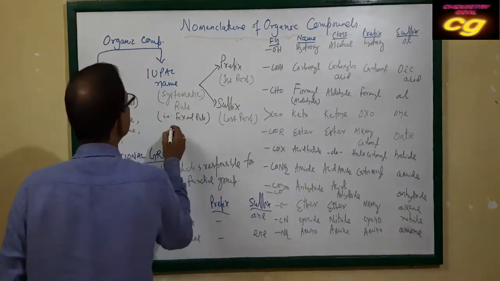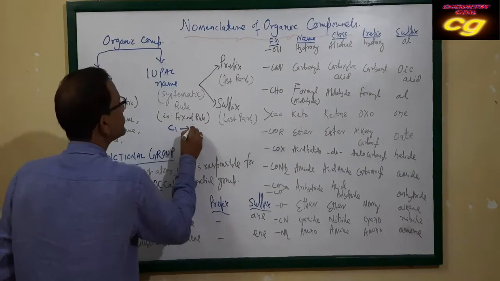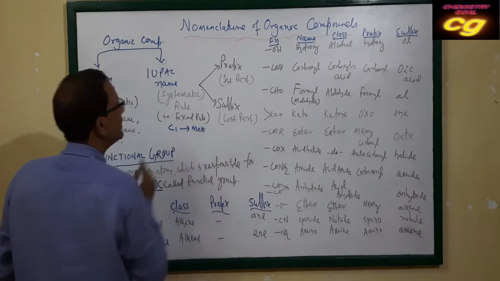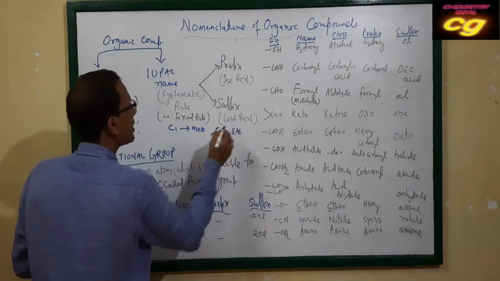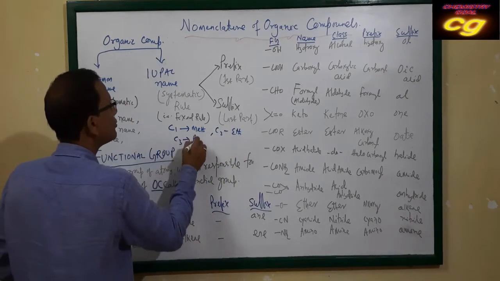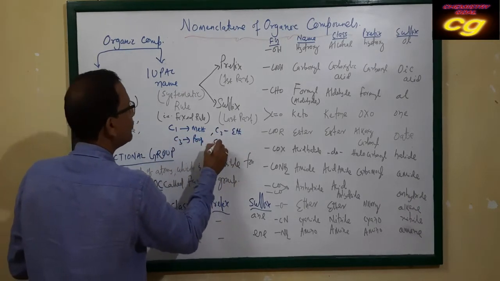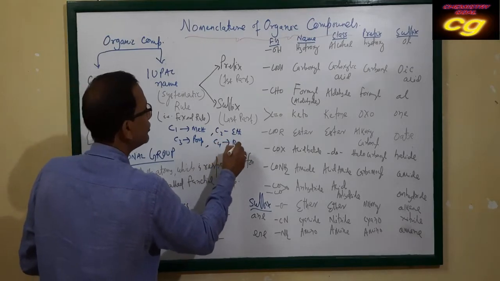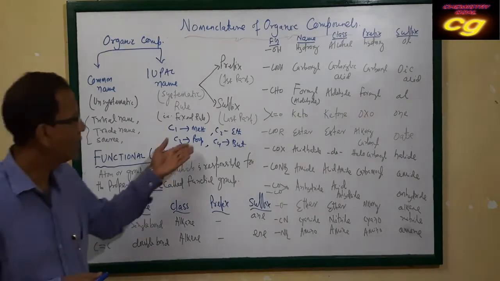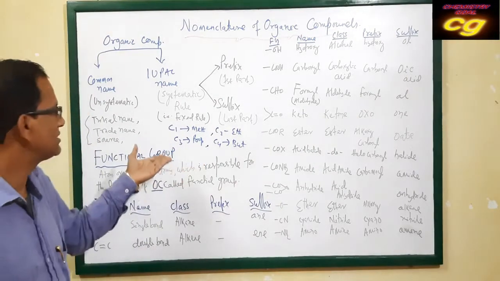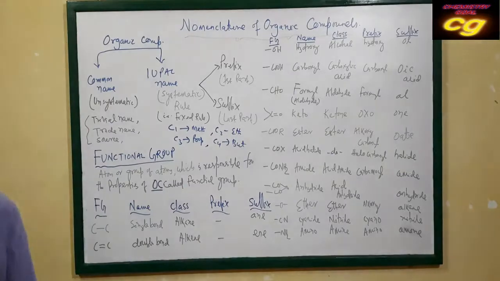If there is one carbon atom, the prefix is meth. If two carbons, it is eth. Three carbons, prop, and four carbons, but. Like this, there are different names.